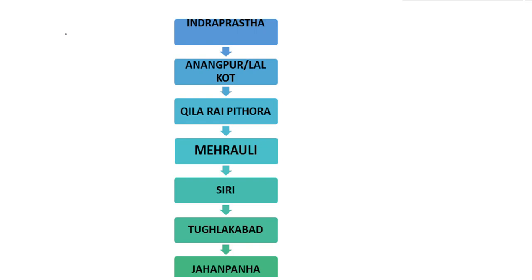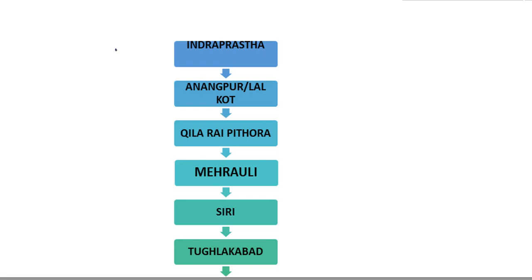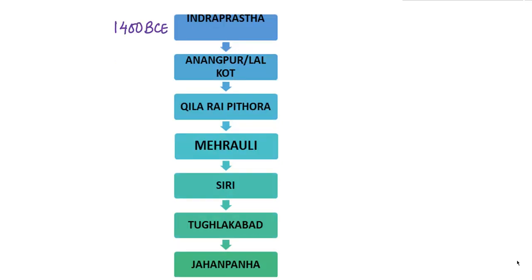The earliest reference to a settlement in the Delhi area is found in the epic of Mahabharata in the city called Indraprastha, that is the city of the god Indra. This was built in about 1400 BCE, and the Pandavas and Kauravas are both the descendants of the prince Bharat. Now for the interview purposes, the board can ask you about the story of Indraprastha. By whom was it built? The story of 5 villages that Krishna asked for to avert the war,